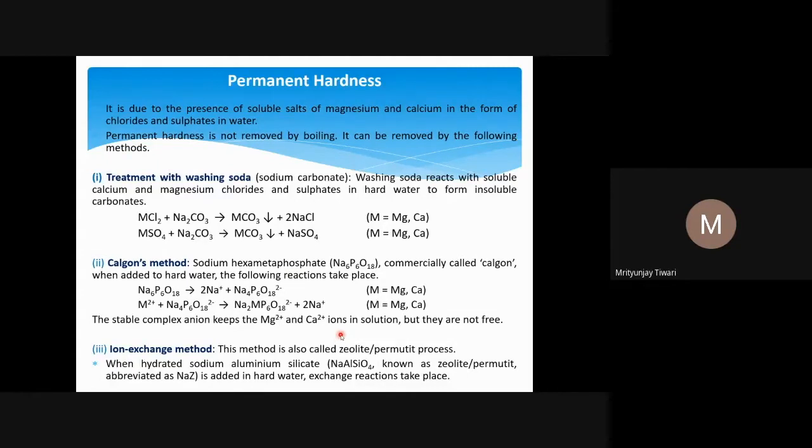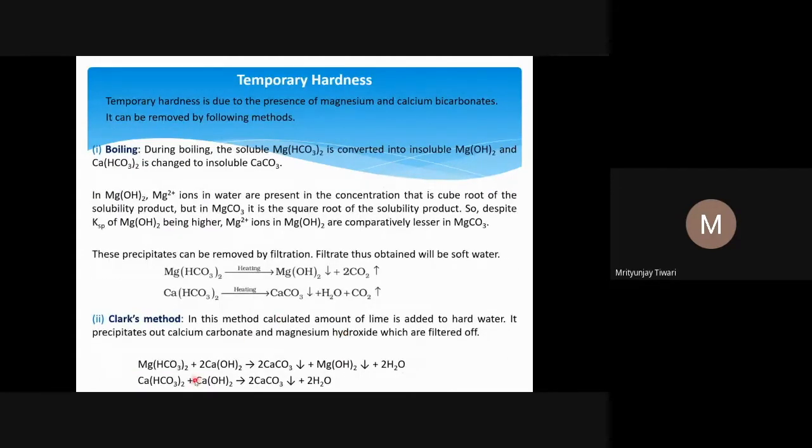So this way, in Clark's method, we use a calculated amount of lime. Why a calculated amount of lime? Because even the calcium should not be more in amount. If extra lime is added, calcium hydroxide will be there, and the calcium ion will still be in the water because of the added extra lime.